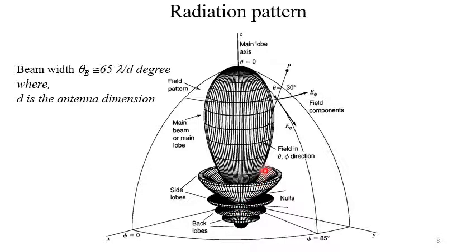Or we can draw two lines joining the nulls. Null means the zeros. So here in this direction we have a null, and here in this direction we have a null. So the angle between two nulls is the first null beam width. So that is how we can define beam width.